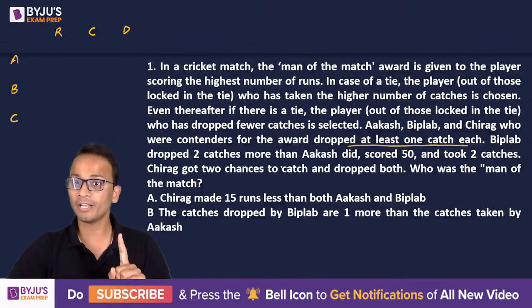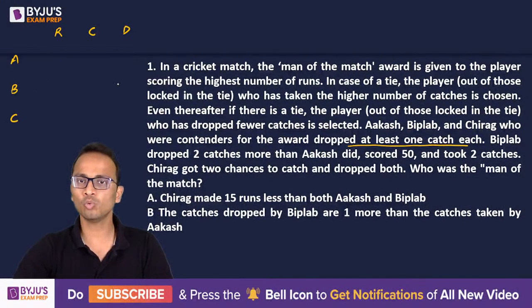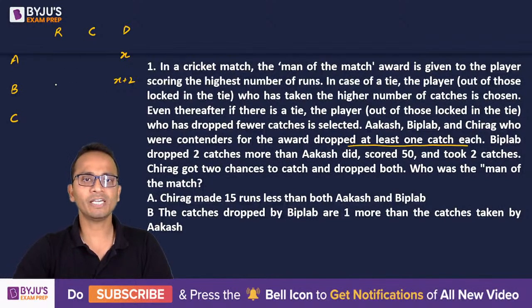Alright, important information here. Biplab dropped 2 catches more than Akash did. So Biplab dropped 2 catches more than Akash. So let's say Akash dropped X. So Biplab would have dropped X plus 2. Biplab scored 50 runs. Alright. And took 2 catches. So number of catches.